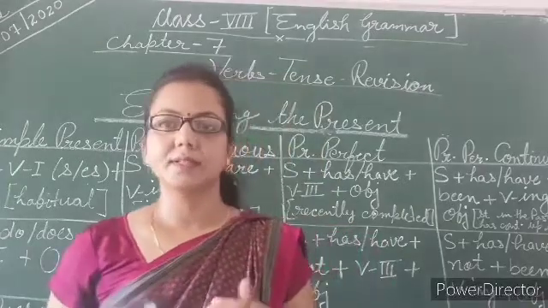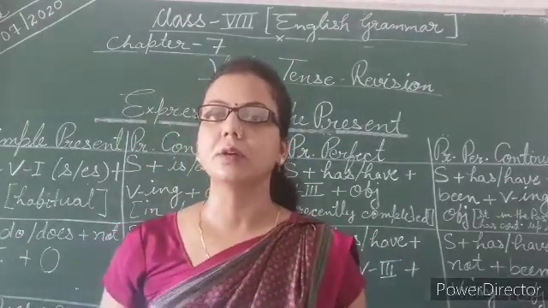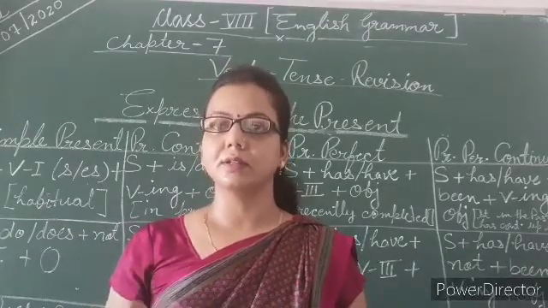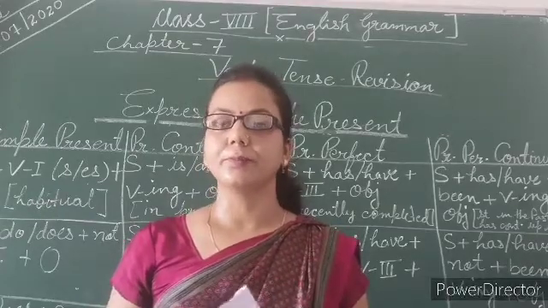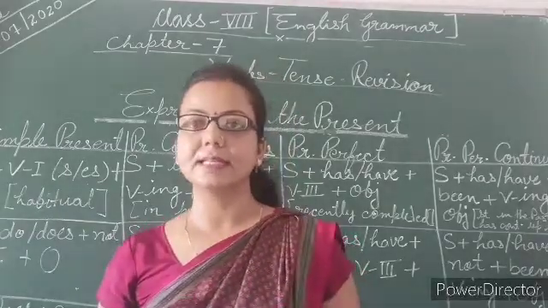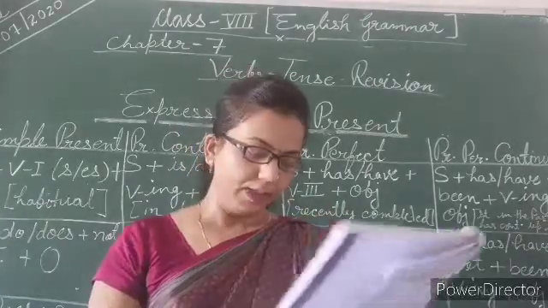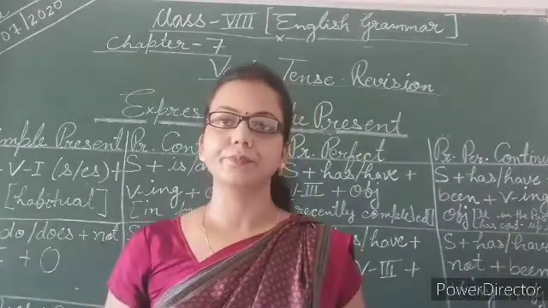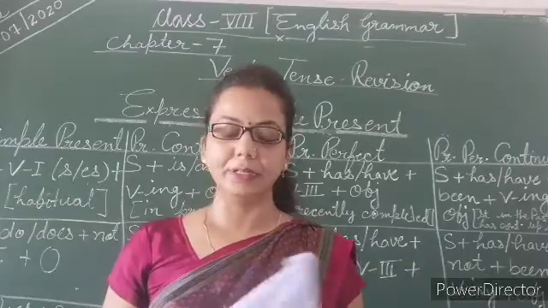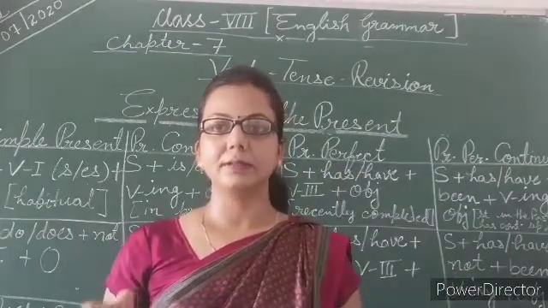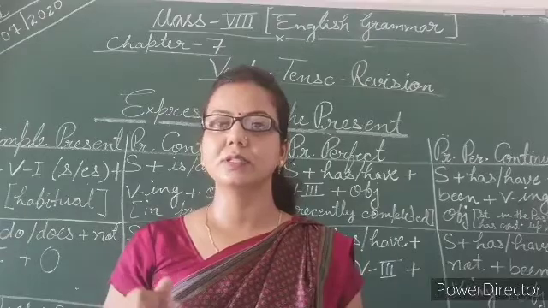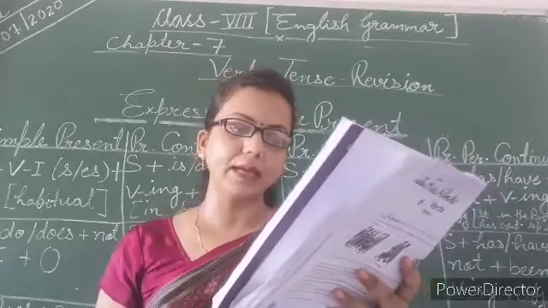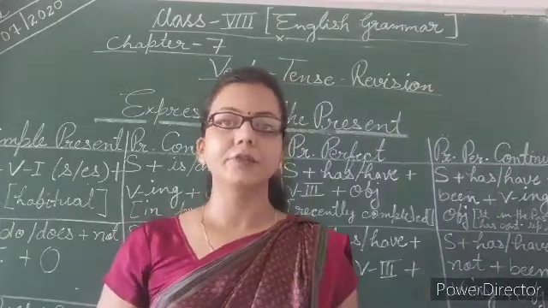As the word suggests, continuous means something which is going on, which is in motion. In that situation we use continuous form. Present continuous. So we can say that the present continuous tense is used to show an activity in progress. In continuous form, we need to use it in progress form. So the present continuous tense is used to show an activity in progress at the time of speaking.